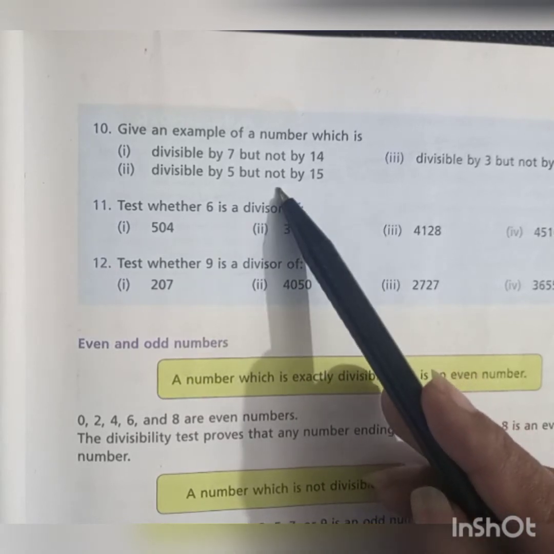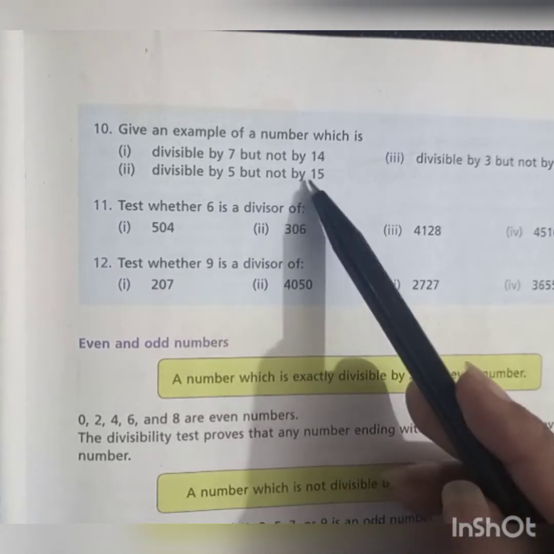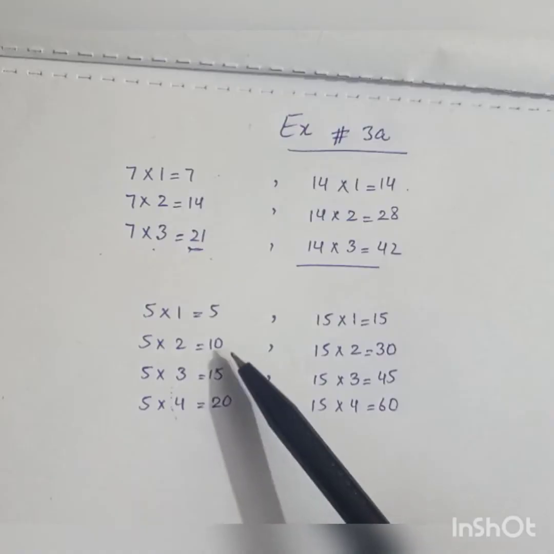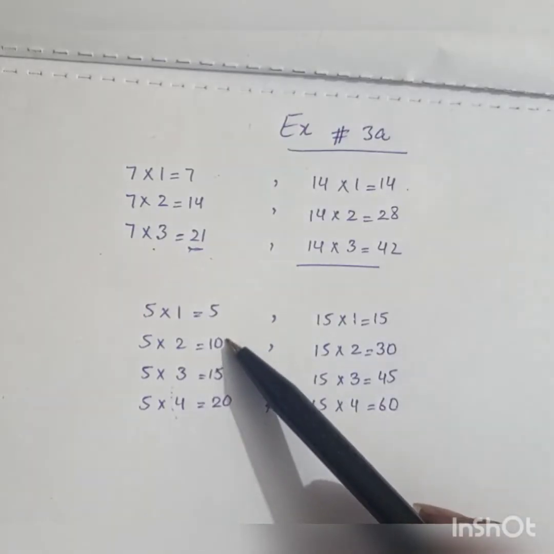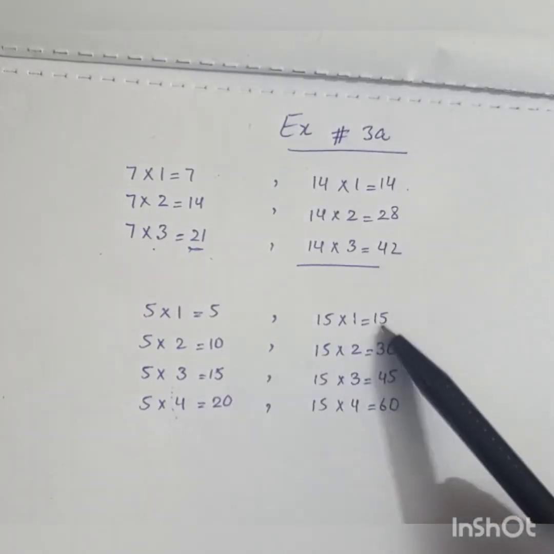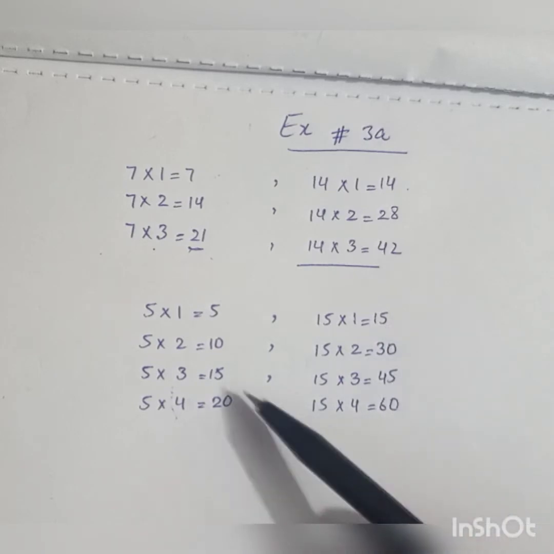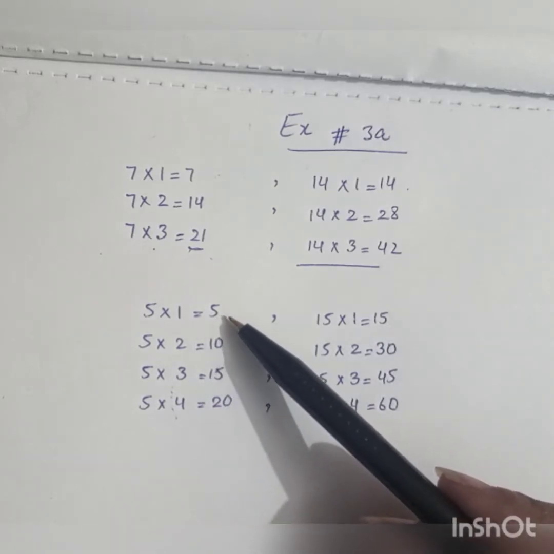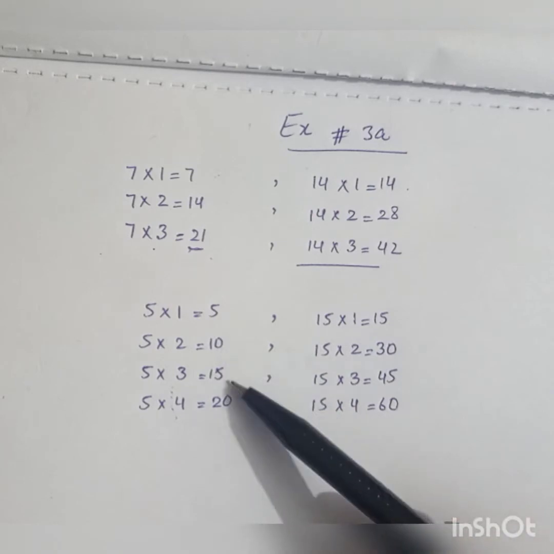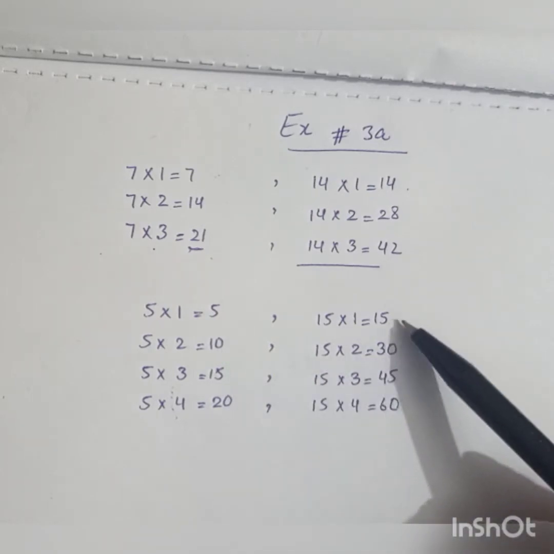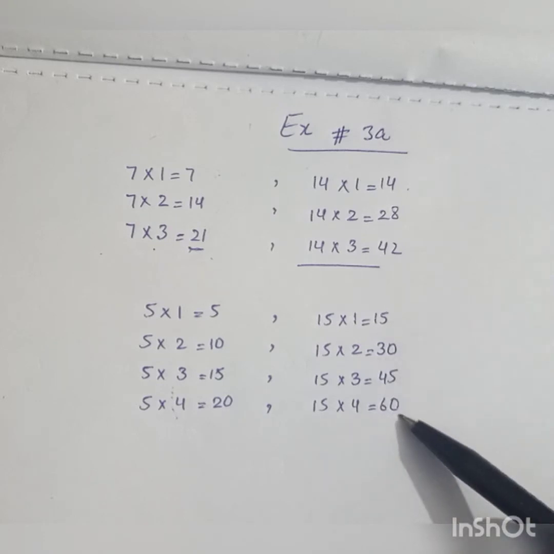Now part number 2: divisible by 5 but not by 15. We have to find that number which is divisible by 5 but not by 15. Let's see the first multiples of 5 and of 15. The first multiples of the number 5 are 5, 10, 15 and 20. And the first multiples of the number 15 are 15, 30, 45 and 60.